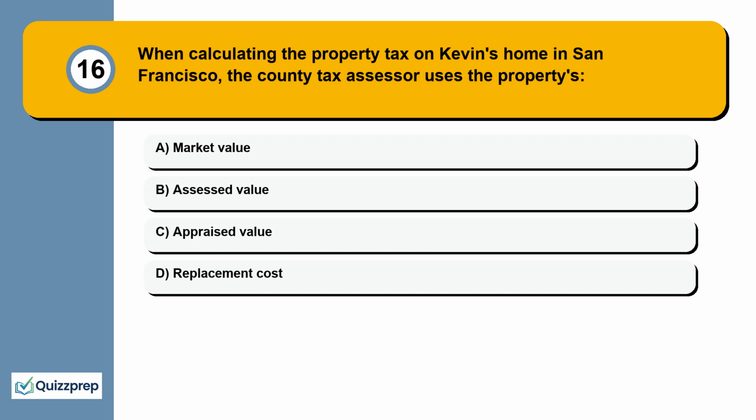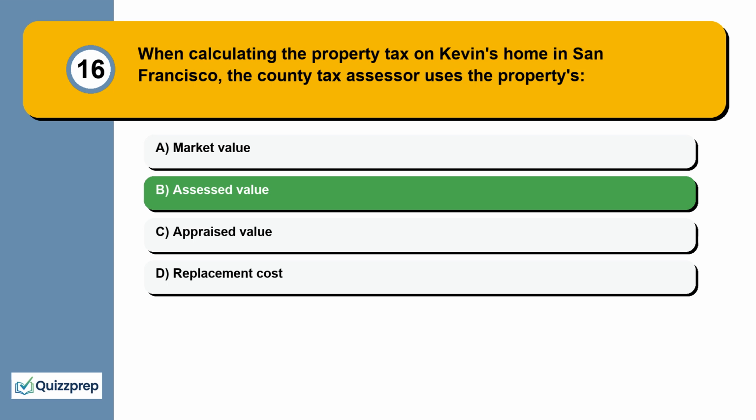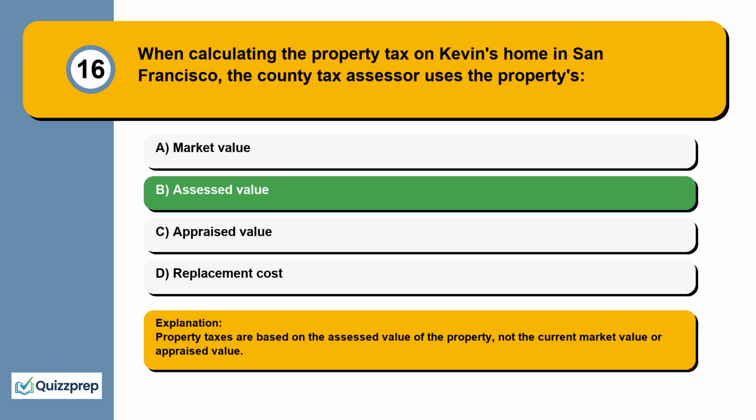Question 16. When calculating the property tax on Kevin's home in San Francisco, the county tax assessor uses the property's market value, assessed value, appraised value, replacement cost. Property taxes are based on the assessed value of the property, not the current market value or appraised value.